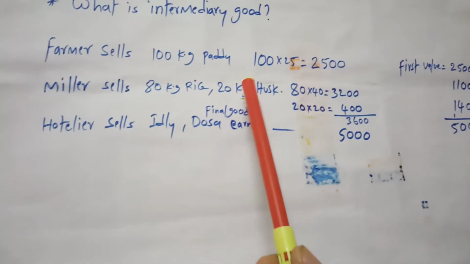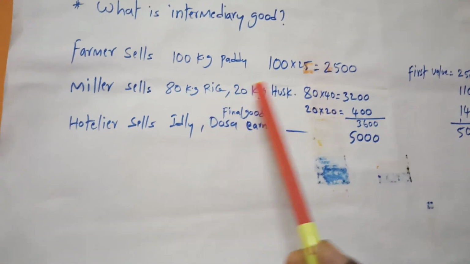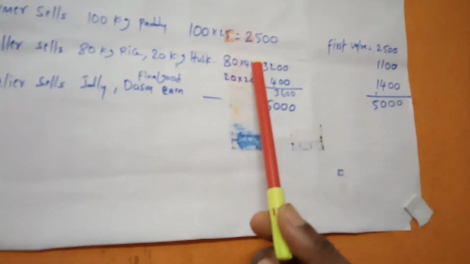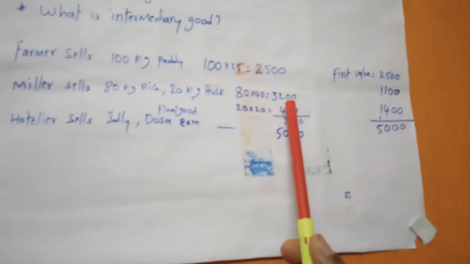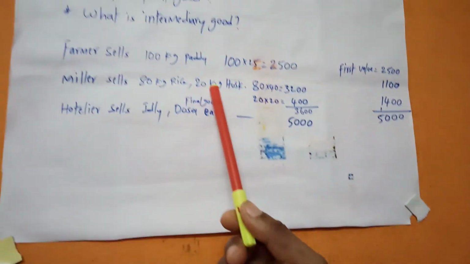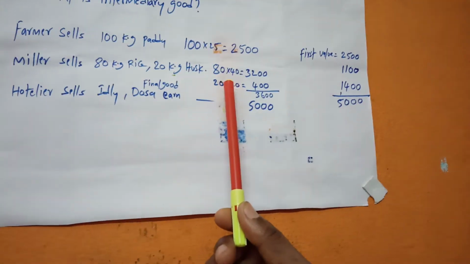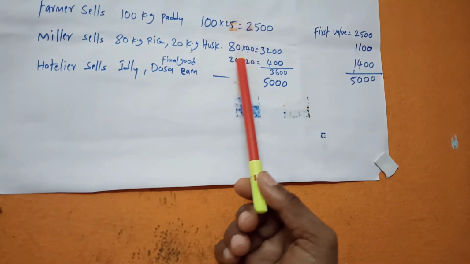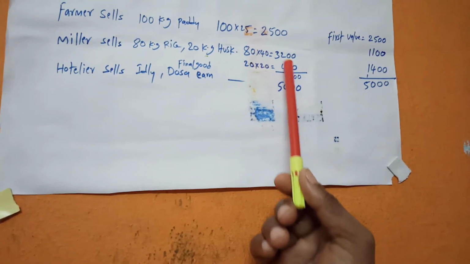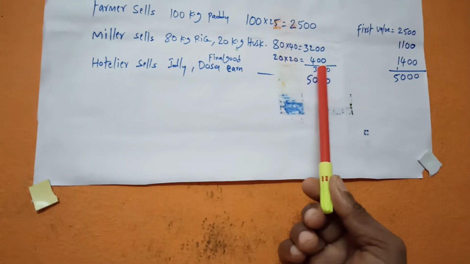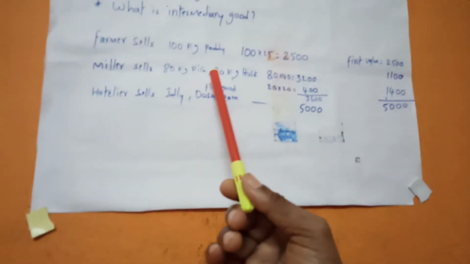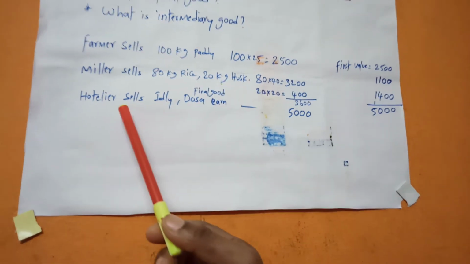He sold the 80 kilos of rice at 40 rupees per kilo, so he got 3200 rupees, and the 20 kilos of husk at 20 rupees per kilo, so he got 400. In total he got 3600 rupees. He sold the rice and husk to a hotelier.